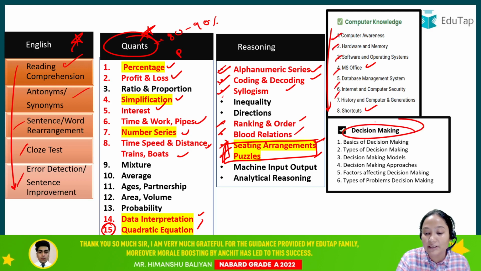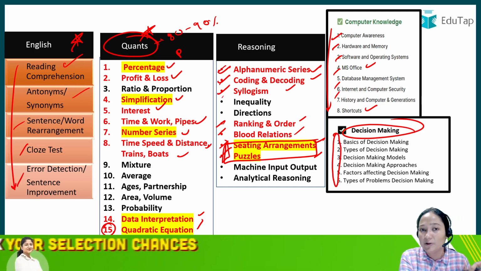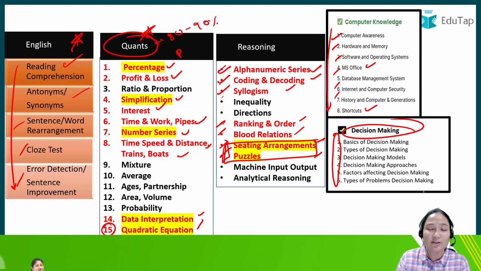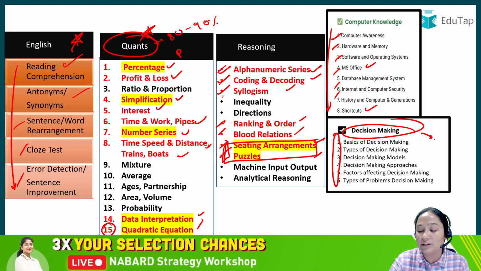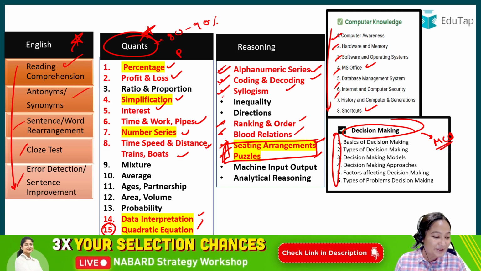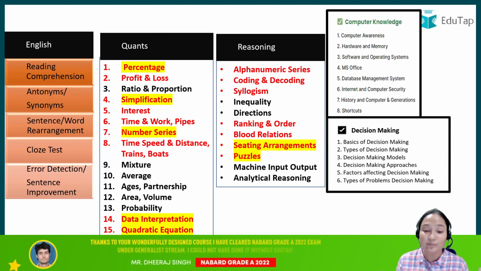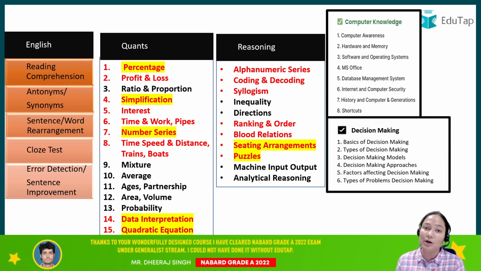Coming to the decision making, these are the 6 topics you will have to do. If you are somebody who, let's say, prepares for CAT or has prepared for UPSC, you have ethics, so these chapters will not be very difficult for you. Just go with the MCQs. There will be no issue, no problem there. So I hope now you get the idea, and as promised, I'm going to remove the ink so that you can take the screenshot. So please take the screenshot of all the chapters and practice accordingly as I have told you. If you still feel like there is some issue, do let me know.